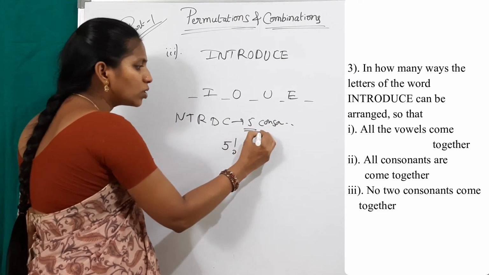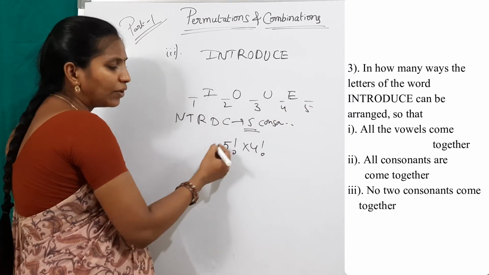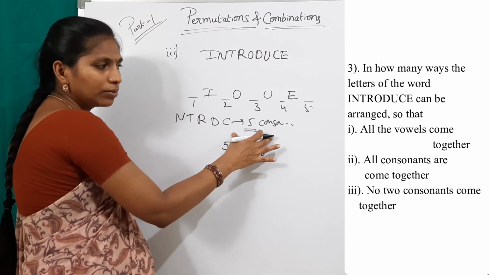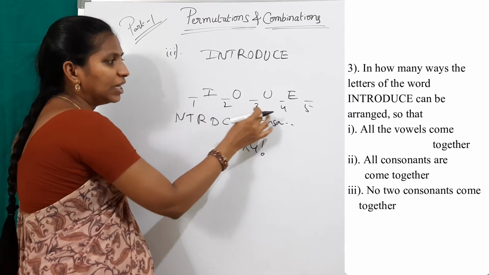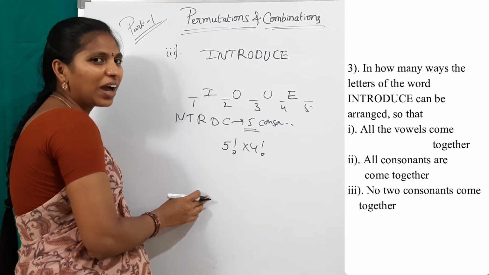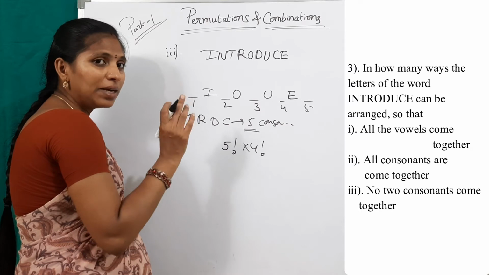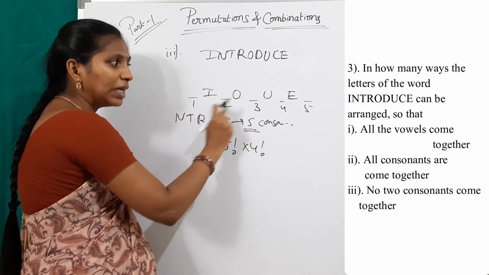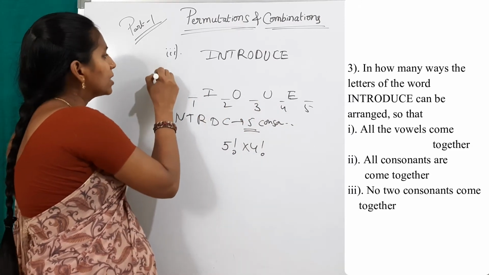Here there are 5 consonants and 5 blanks, so simply I have written 5 factorial. First, suppose there are 5 consonants or 6 consonants. For suppose there are 6 consonants, but here places are only 5. Then what will happen? We can't write directly 6 factorial because the number of elements is different from the number of places. 6 consonants are there but here 5 blanks are there. Then in that case you should write 6P5.